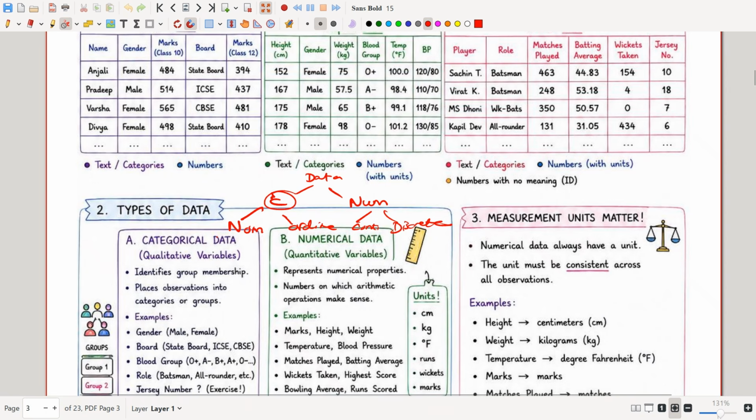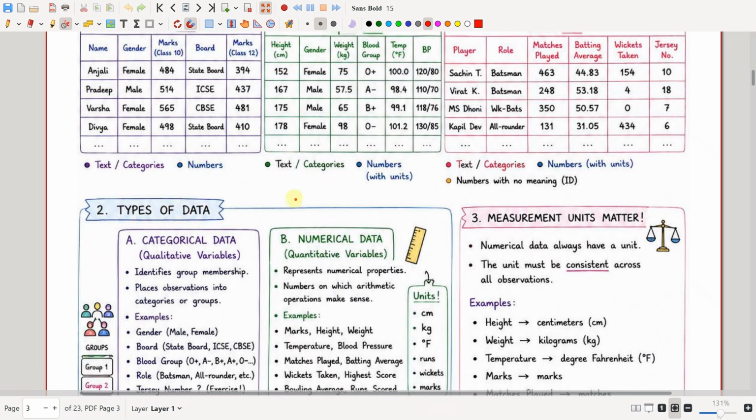See here, this categorical data is the one which can be just names, or the names that can be ordered. These are just names. You cannot do any mathematical computations using these names. You can find only mode for the categorical data. But the numerical data are not names. They are just numerical values that can be added, subtracted, multiplied, divided, or any other arithmetic computations you can think of.